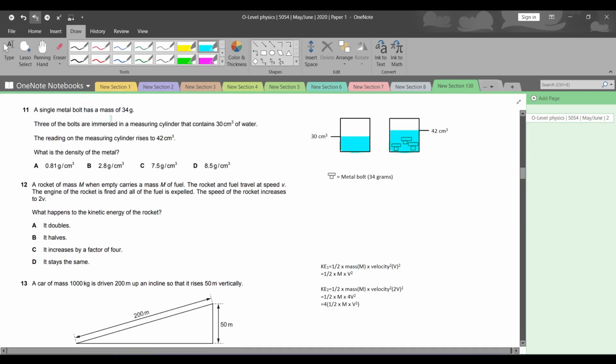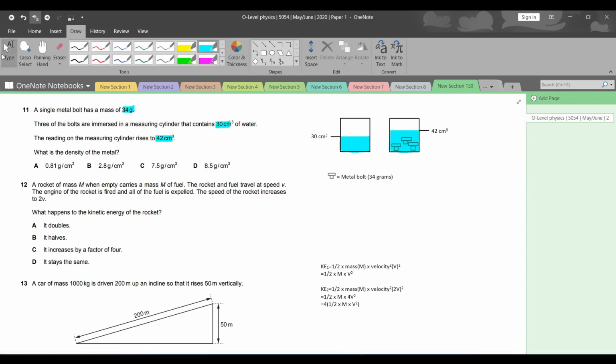So let's move on to question number 11. A single metal bolt has a mass of 34 grams. Three of the bolts are immersed in a measuring cylinder that contains 30 centimeter cube of water. The reading on the measuring cylinder rises to 42 centimeter cube. What is the density of the metal?